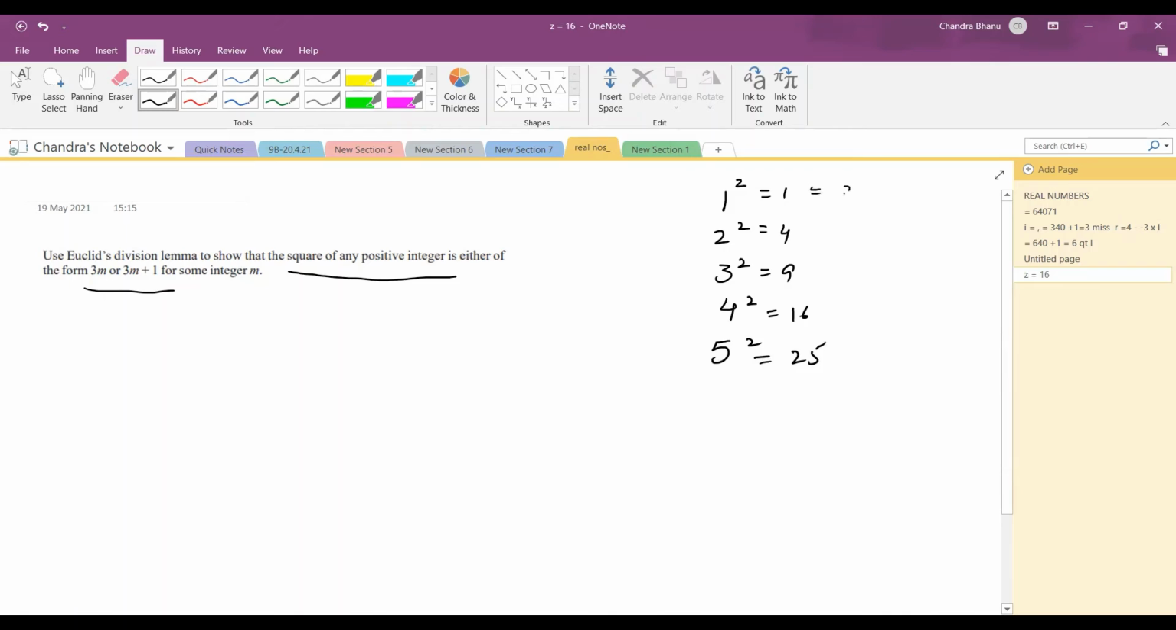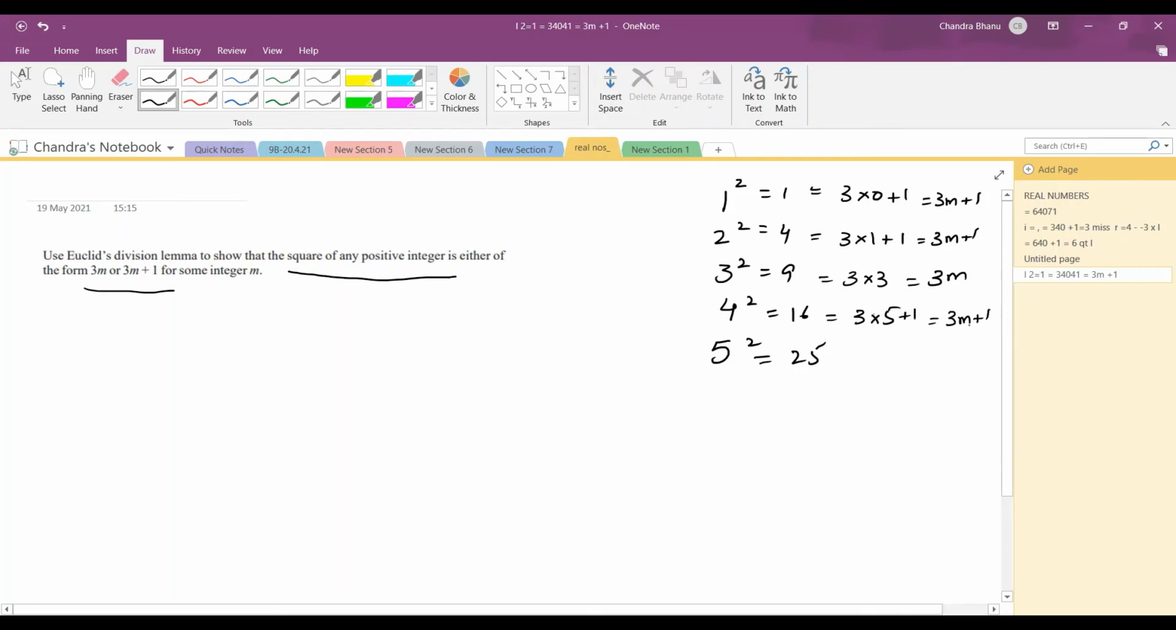I can write 1 as 3 into 0 plus 1, which is of the form 3m plus 1. I can write 4 as 3 into 1 plus 1, so again it is of the form 3m plus 1. 9 I can write as 3 into 3, so of the form 3m. 16 can be written as 3 into 5 plus 1, so 3m plus 1. 25 can be written as 3 into 8 plus 1, so 3m plus 1. So any square number, any positive square integer, can be written either in the form 3m